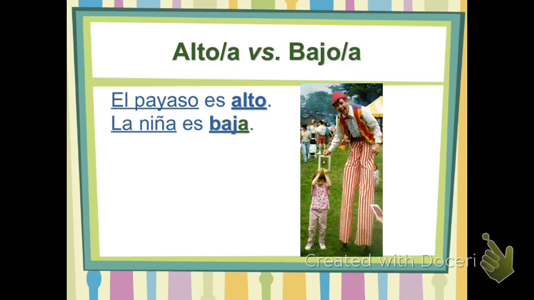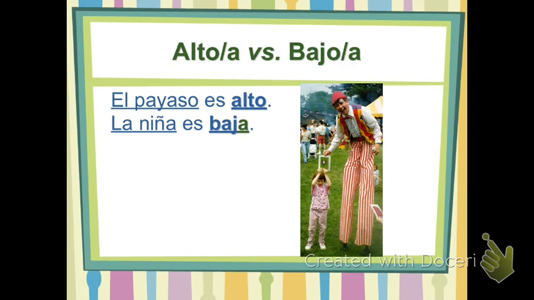You can tell it's a feminine word because of the la. But you could already know that because she's a girl. And el payaso does not have the la. It has an el without an accent, and that tells you that it's a masculine word. So this bajo or baja, the alto or the alta, is going to match the gender of the noun